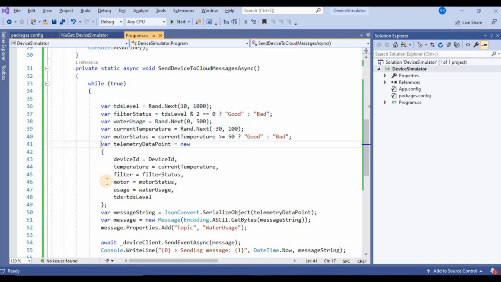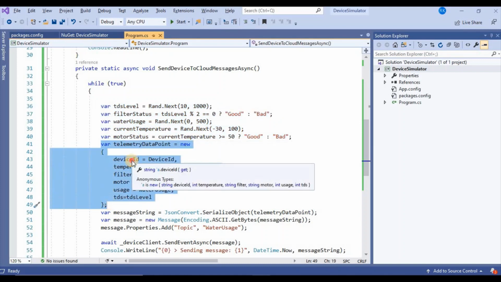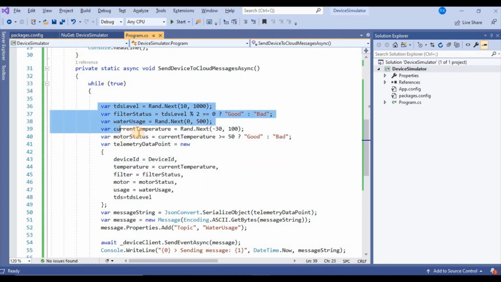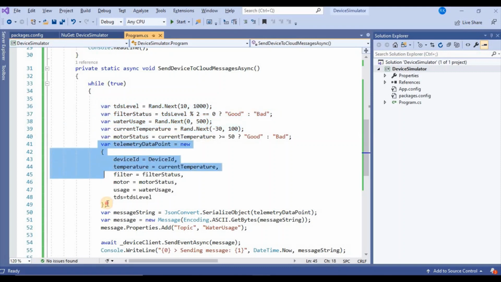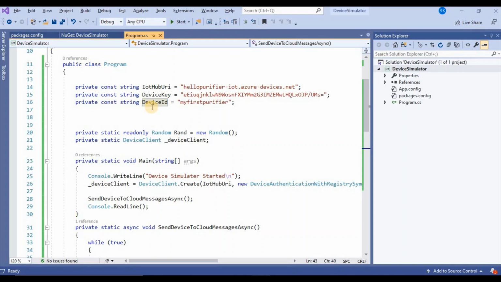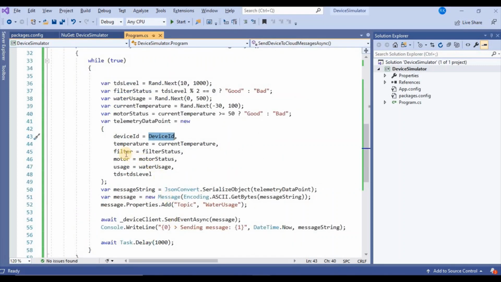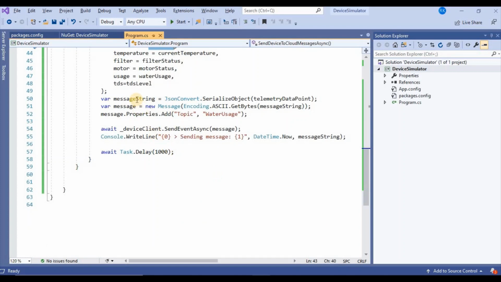So now I have created one JSON packet. I have created some random values and passed them to the JSON. So this is the device ID, and then temperature, filter, motor, and TDS level. Then I am going to serialize this JSON, create a message object, and add a property.